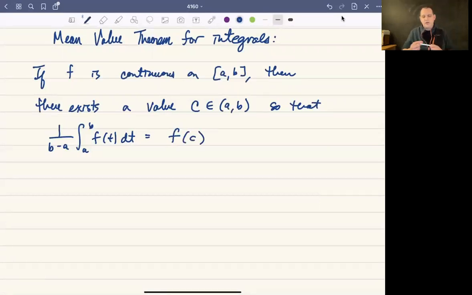Now, that looks a whole lot like Cauchy's integral formula, if you think about it. You had the 1 over 2 pi i integral, but it's going to look even more like Cauchy's integral formula if you apply the definition of the integral.